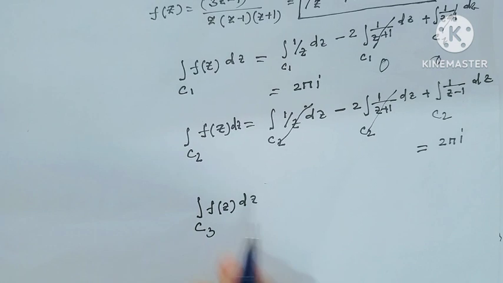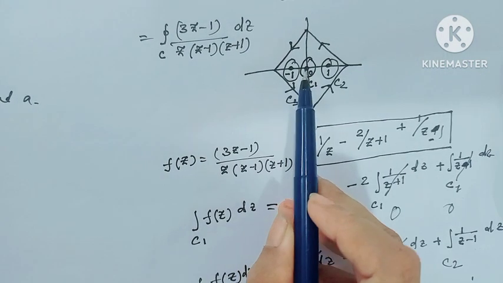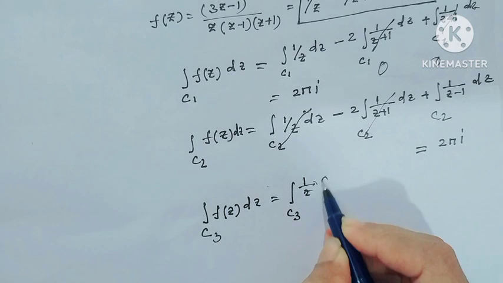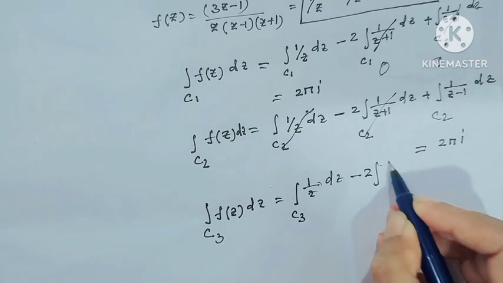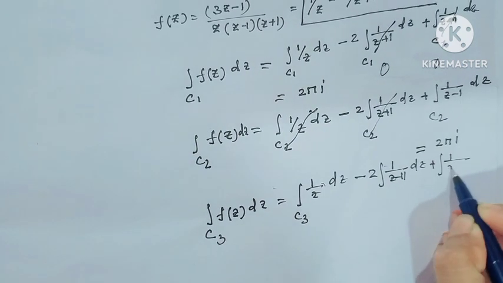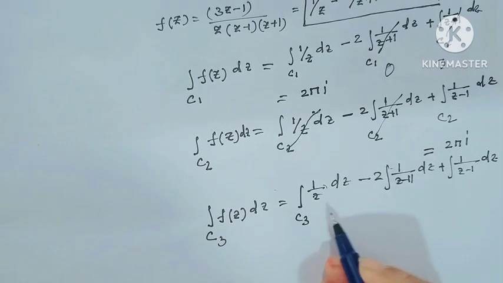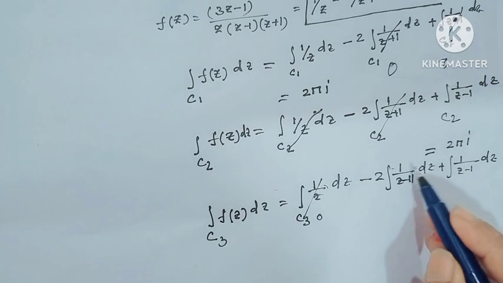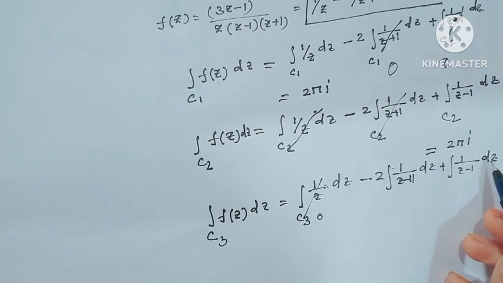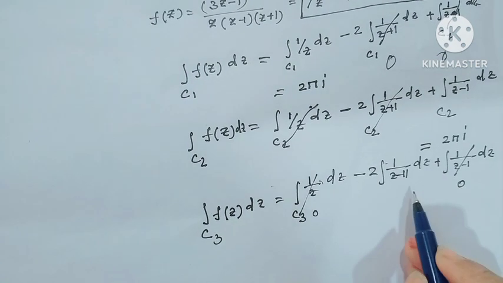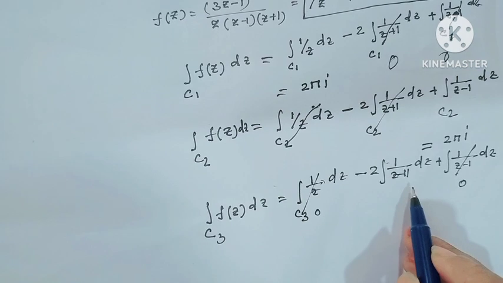Along C3, where C3 is the contour around the point minus 1, then we have 1 over z dz along C3, minus 2 times 1 over (z plus 1) dz, plus 1 over (z minus 1) dz. Along C3, this value would be 0, because the singularity is only at the point minus 1.